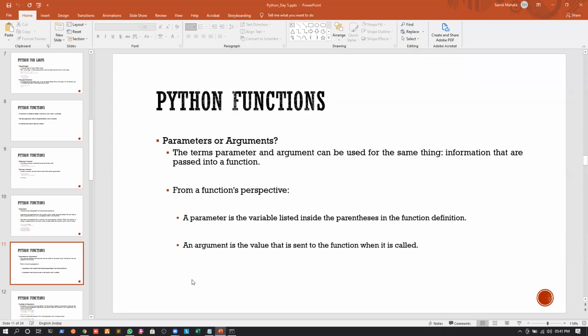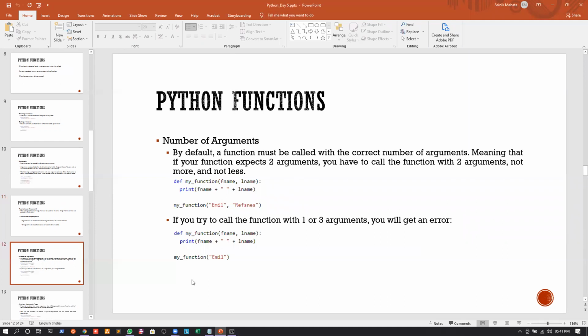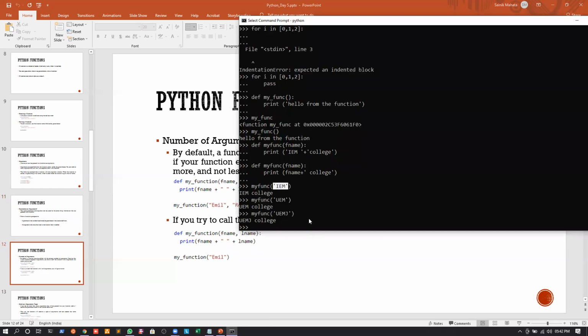Now, as I said earlier, we can have more than one argument, and in this example we are having two arguments. Let us see the demo, and it will be much clearer. Let us define a function called my func like this, and in this we will define two parameters, not arguments, parameters. So we can write fname and lname.